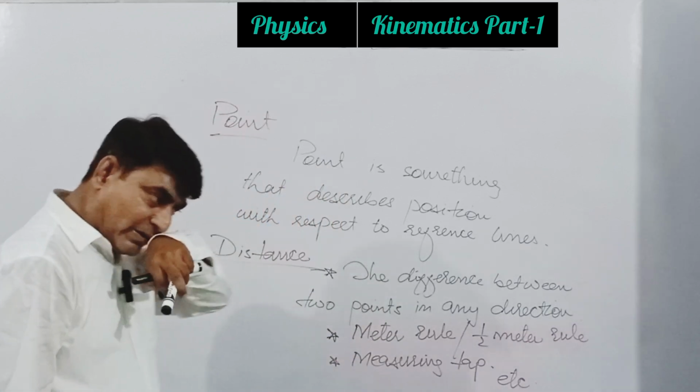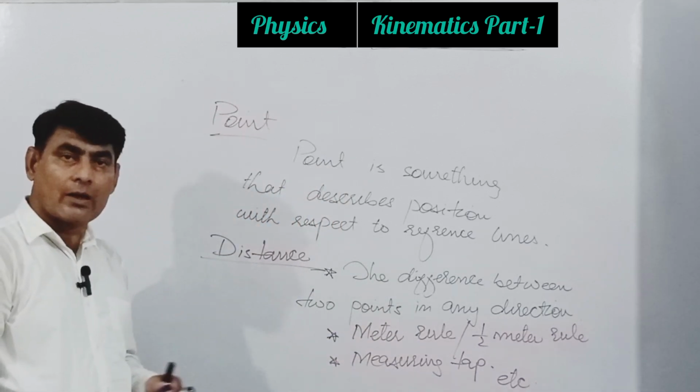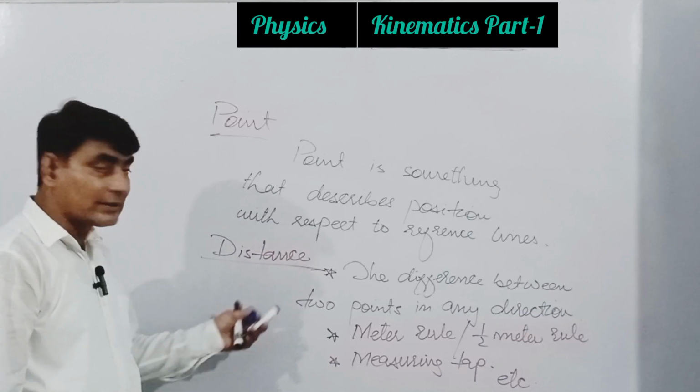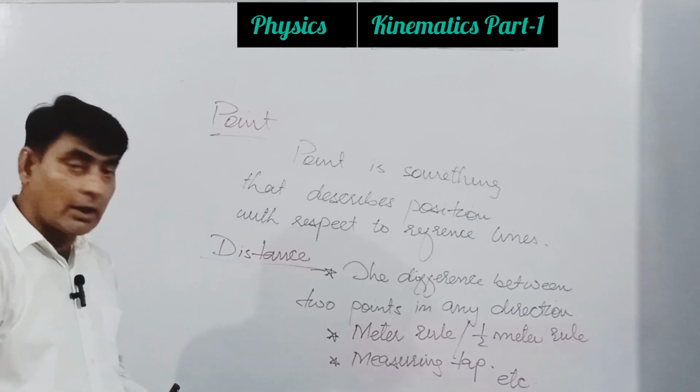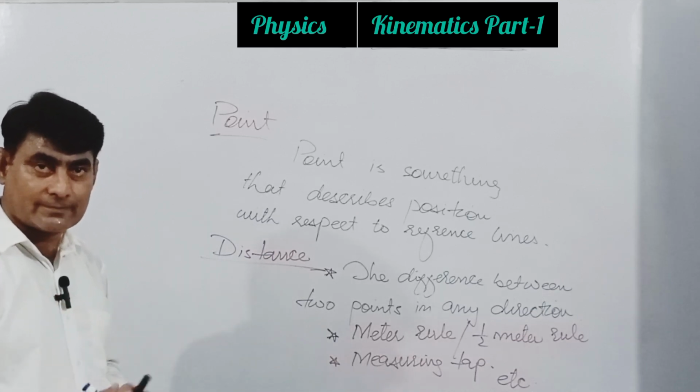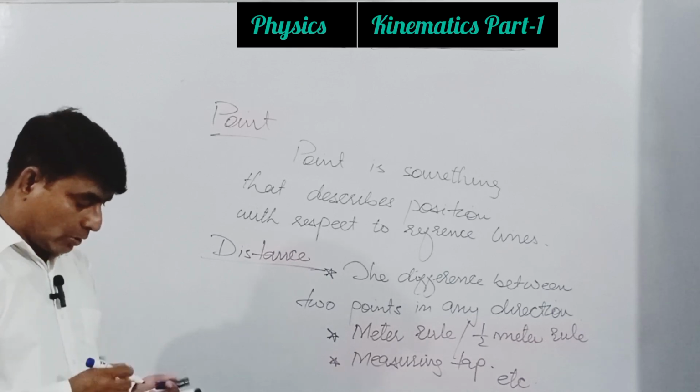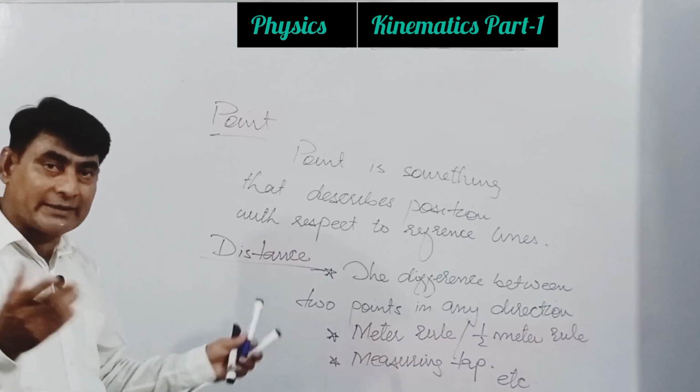So we will work on this topic in the section of fundamental base units, or the topic measurement and units.